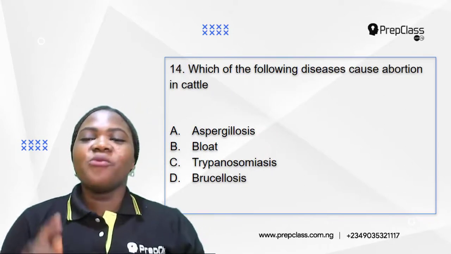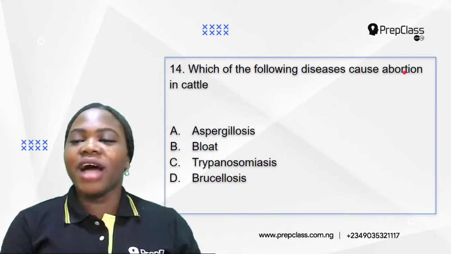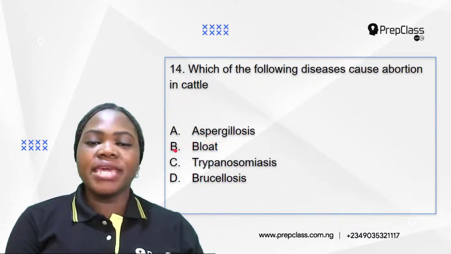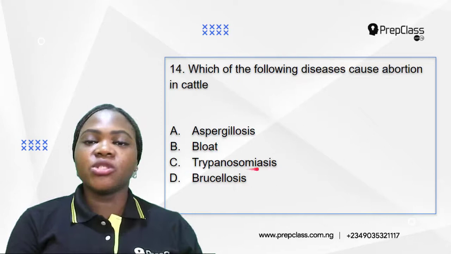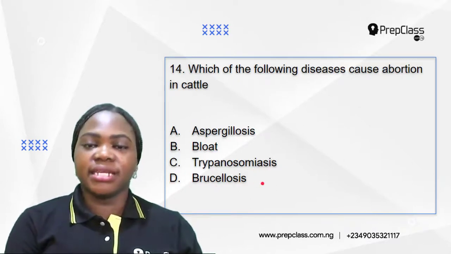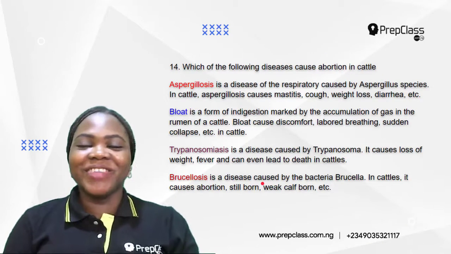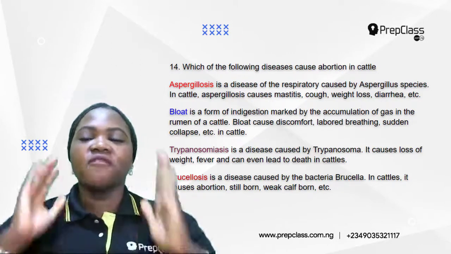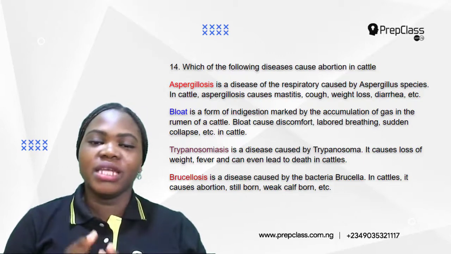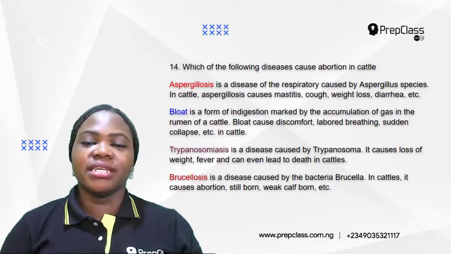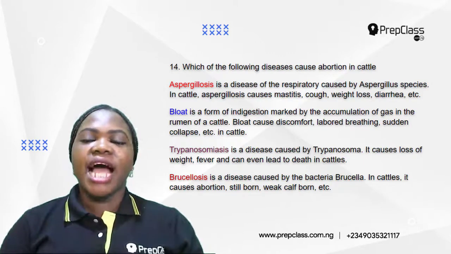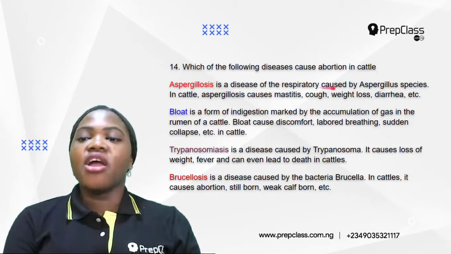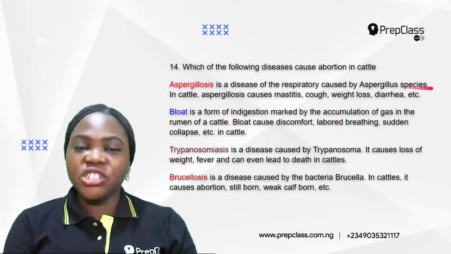Number 14. Which of the following diseases cause abortion in cattle? A. Aspergillosis. B. Bloat. C. Trypanosomiasis. D. Brucellosis. Okay, so this is interesting. You need to know the meaning of each of the options for you to be able to choose the correct option. Now, the first one is aspergillosis. What does aspergillosis mean? Aspergillosis is a disease of the respiratory organs caused by Aspergillus species.